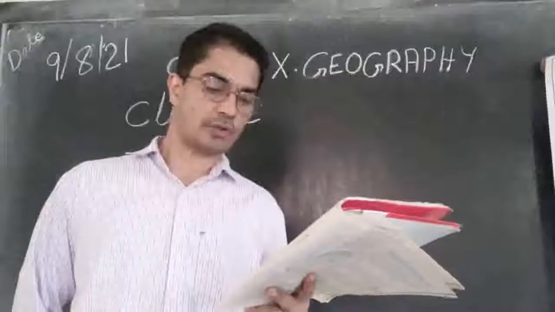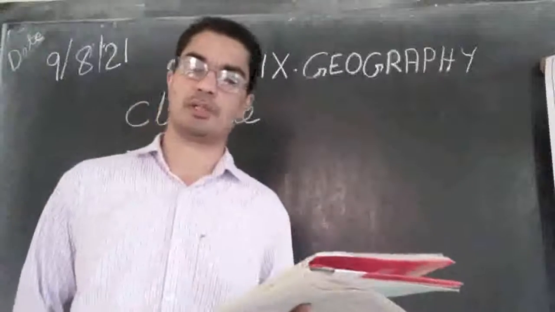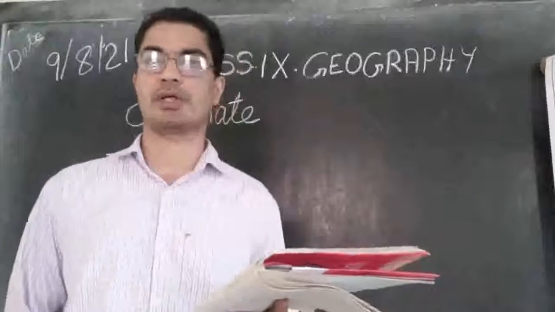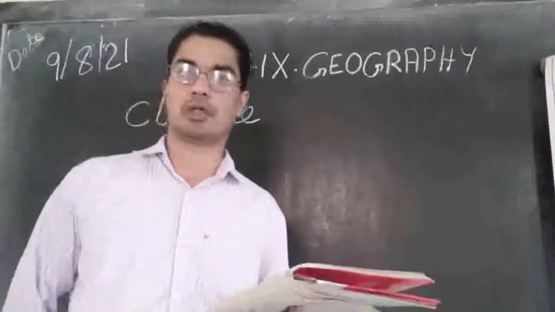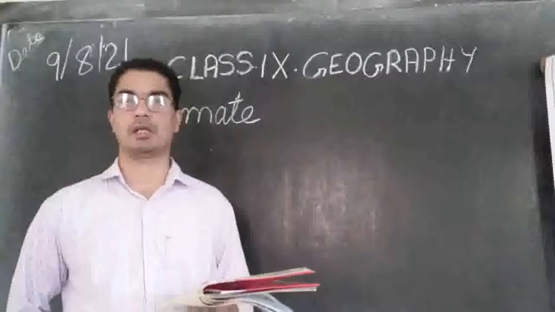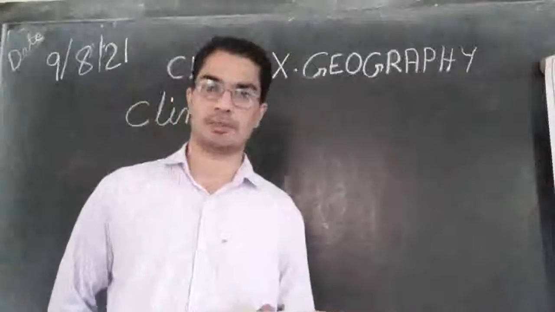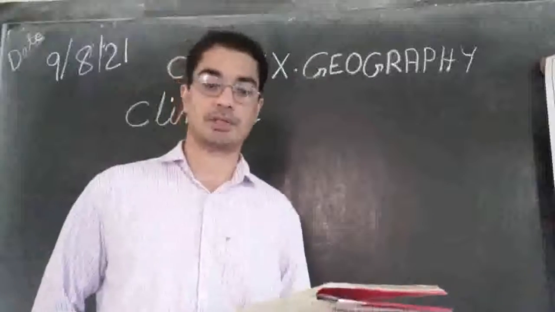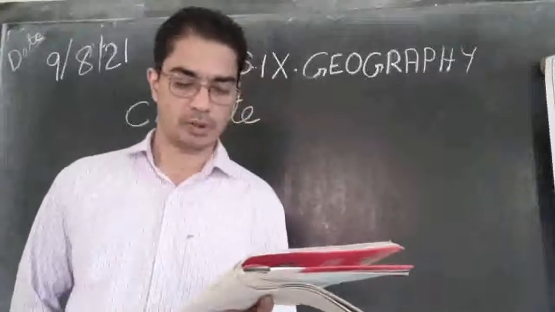Then it rains over the rest of the country, but other parts of the country are not so cold, and therefore they receive rainfall, while Jammu and Kashmir, especially the Himalayan region, receive snowfall.